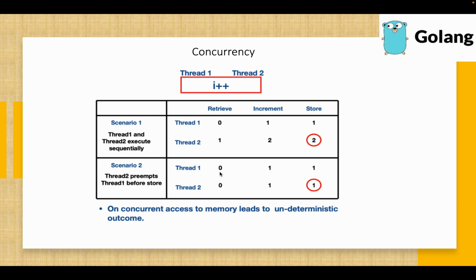Thread 1 goes and sees the value is 0. It goes and increments the value, but thread 1 gets preempted. So thread 2 gets priority. Thread 2 goes and sees the value of I is 0, increments it to 1 and stores the value 1. As soon as thread 2 completes the execution, thread 1 gets the access and executes. So thread 1 has the value 1 in the shared memory. After that, it goes and stores the value 1. This is how it causes the nondeterministic output.